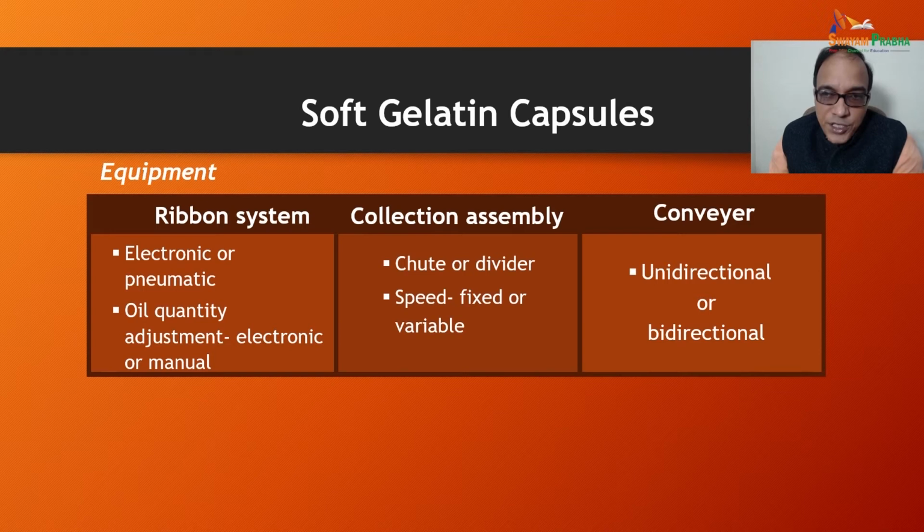The ribbon system may be electronic or pneumatic. Oil quantity adjustment is either electronic or manual. With the collection assembly, the chute or divider speed is fixed or variable. And what we are seeing here is that the conveyor belt may be unidirectional or bidirectional.